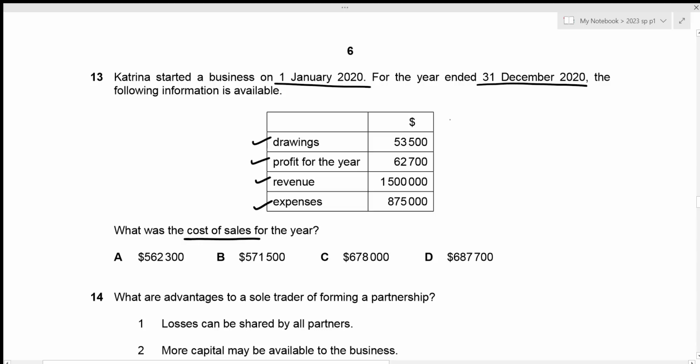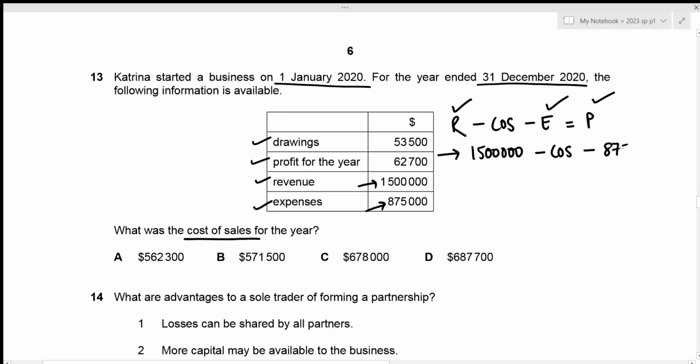So we start with the revenue, we subtract all of our cost of sales, then we subtract all of our expenses, which gives us the profit for the year, right? We have the revenue value, we have our expenses value, and we have the profit for the year value as well. So we can just substitute it. Let's do that. We have the revenue of 1,500,000. We need to figure out our cost of sales. We have our expenses to be 875,000. And we also have the profit, which is 62,700.